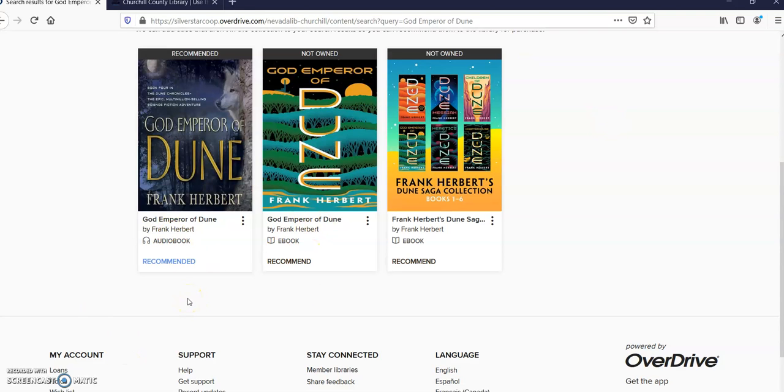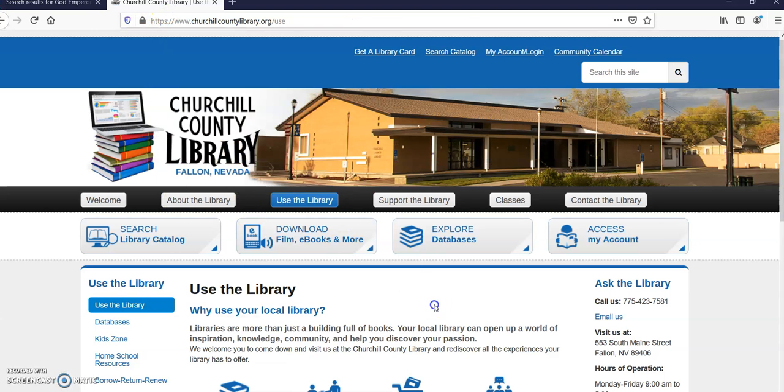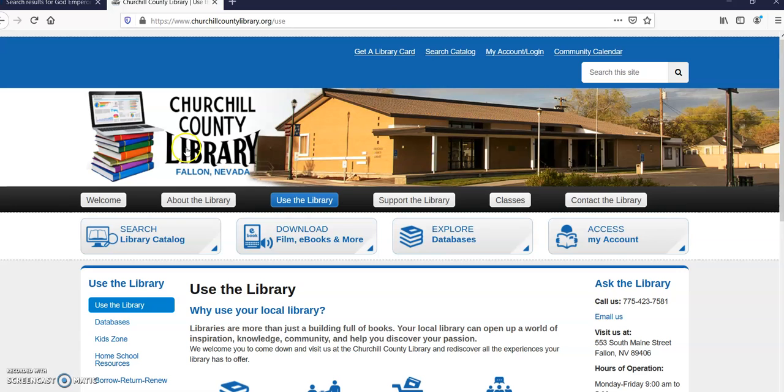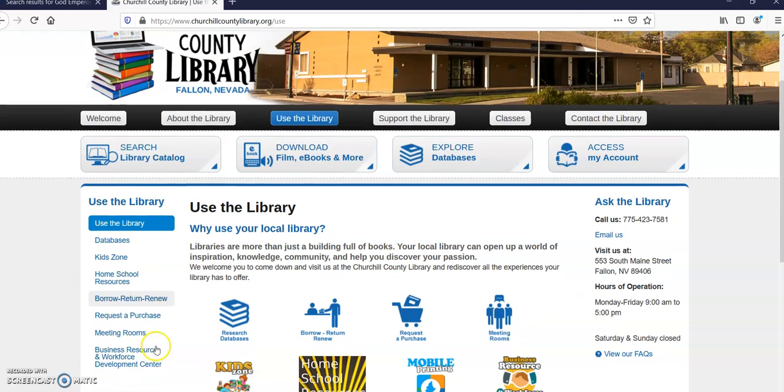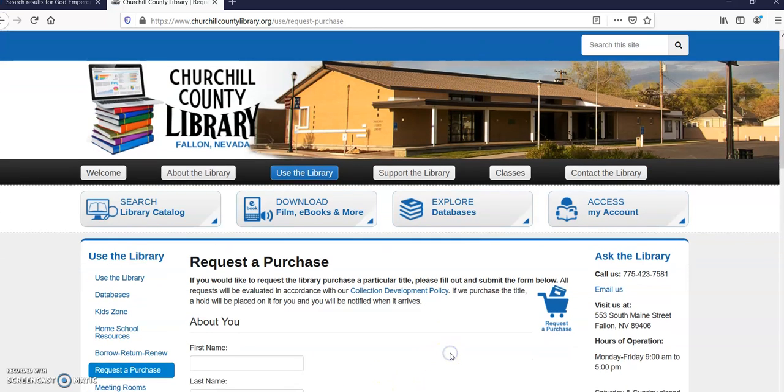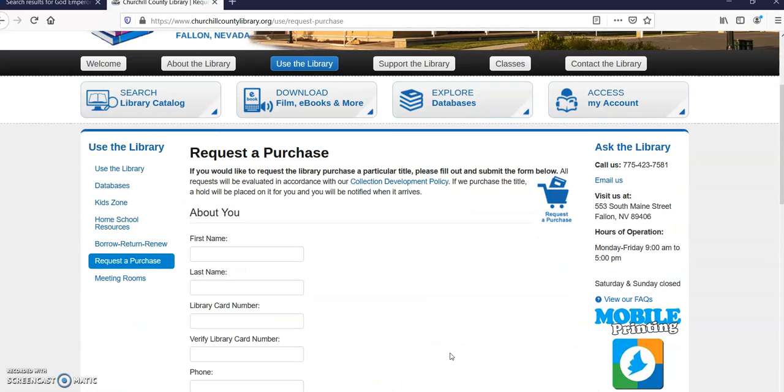But what if I'm driving all the time and I really want it on CD? We can go to request a purchase. So this is from the main library page. We'll go to Use the Library, and then we go to either this button that says request to purchase or this list that says request to purchase. They all take you to the same place. Okay, so here is where you make a request for something to be purchased in a physical print copy or in an audiobook, anything that isn't digitally accessible through OverDrive. This is where you request it.